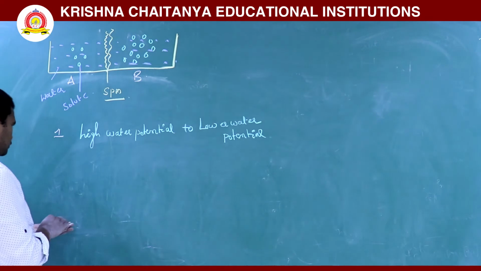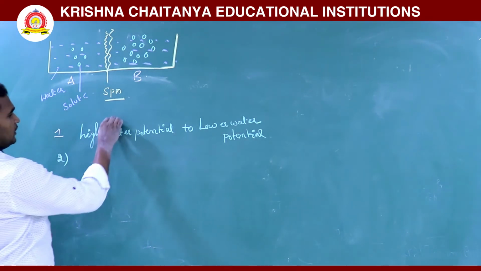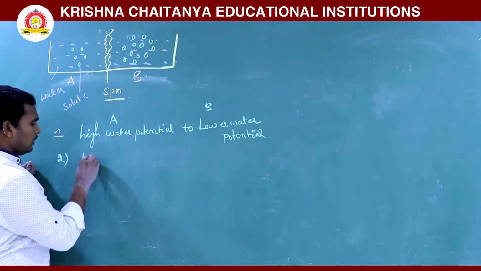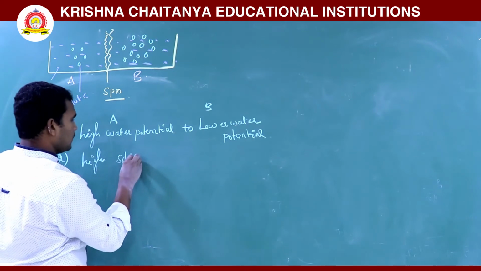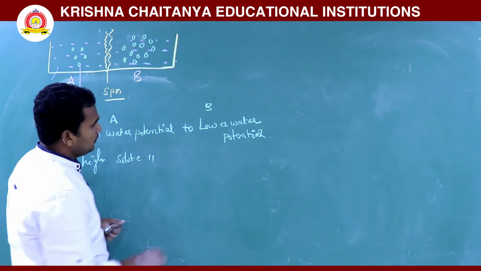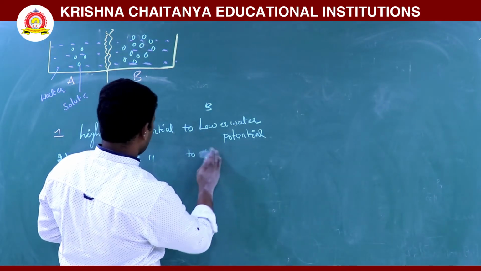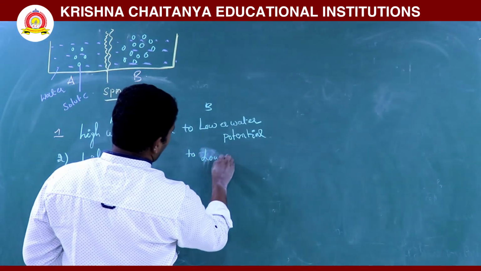Here solute potential is high. This is the A, this is the B. Here high solute potential, and here low solute potential.